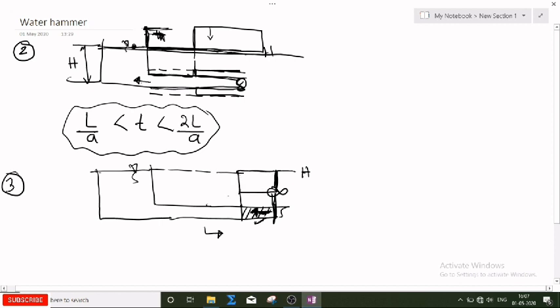Now this pressure wave will travel up to this upstream part. Due to generation of the suction pressure in this zone, what will happen? There is a decrease in diameter of the pipe, because earlier the pipe diameter was like this. Now there is a decrease in pipe diameter. This is my pipe diameter.